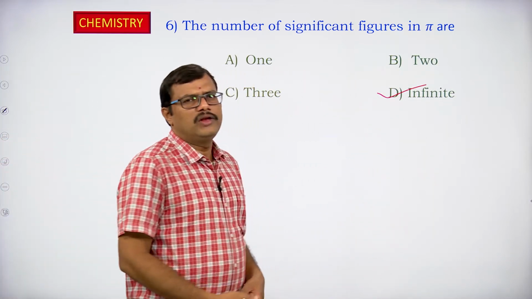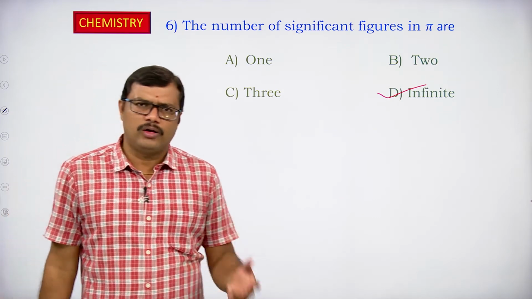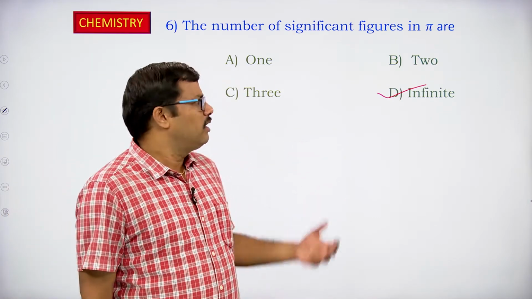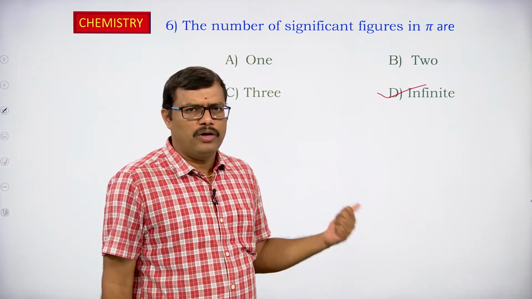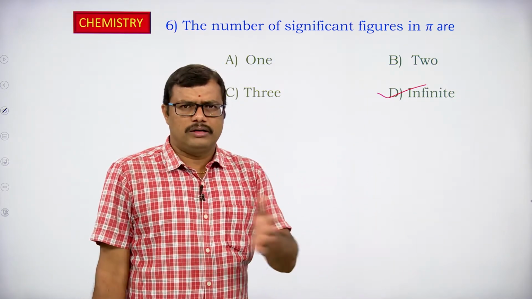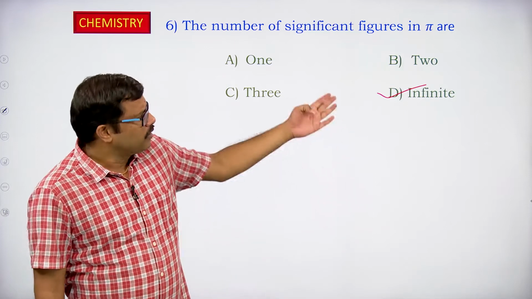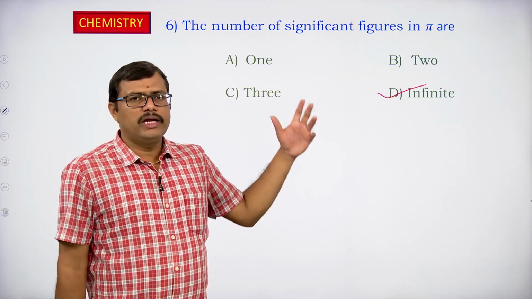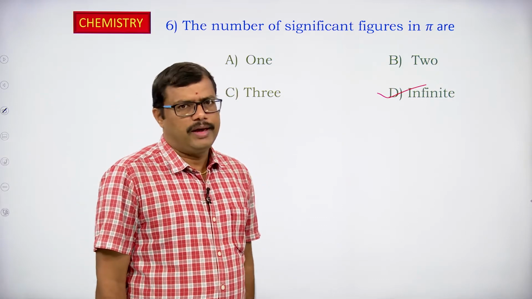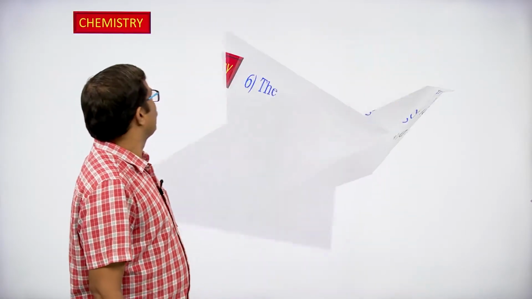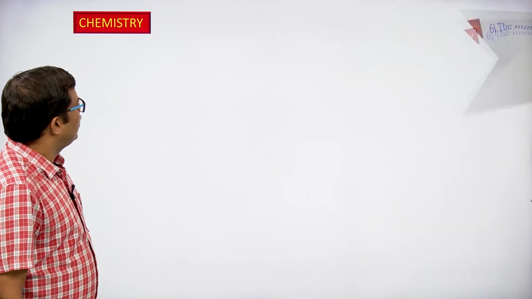They are all infinite. 22 by 7, if you divide 22 by 7, you are going to get an infinite number of digits after the decimal point, it will be 3.14 like that. You are going to get so many digits after the decimal point. So you have an infinite number of significant figures in the case of pi. Okay. Next one.